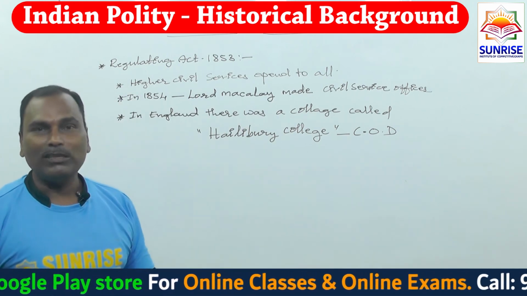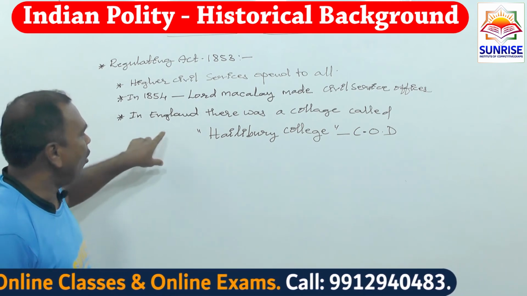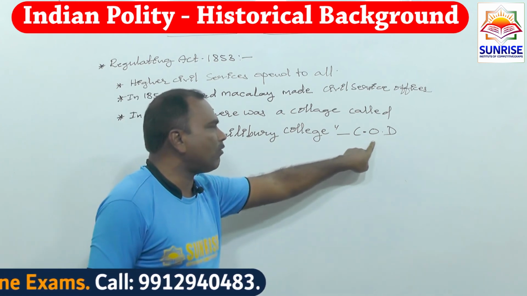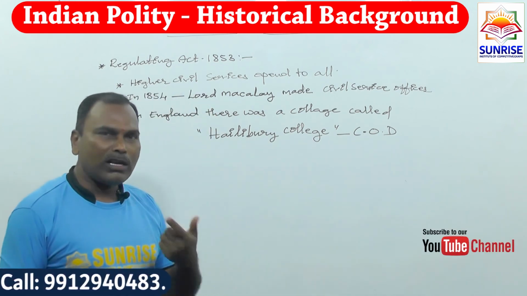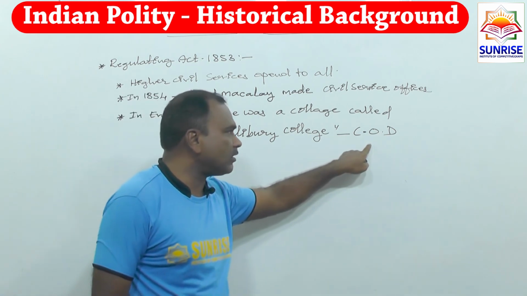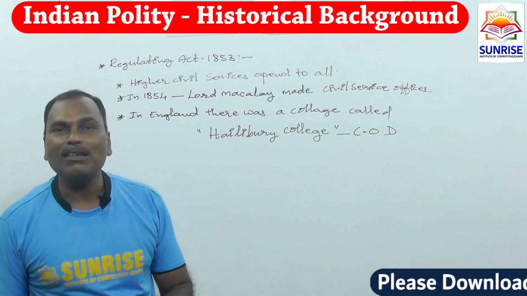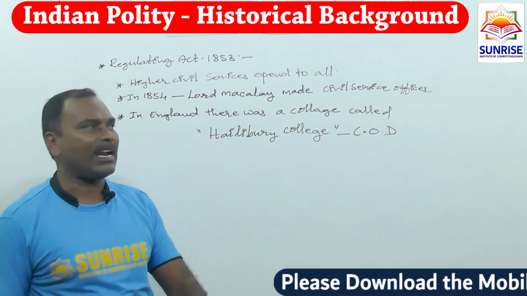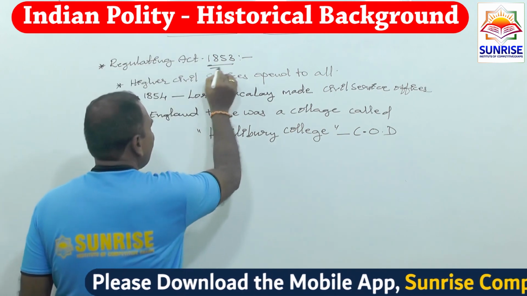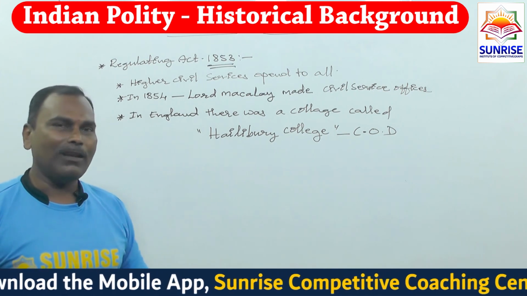So this is the reason. All the officers who came from this college were obedient to the Court of Directors, and whatever regulations were passed by the British government, these officers did not follow. Immediately, the British government understood they would not extend it further for the East India Company to trade in India.